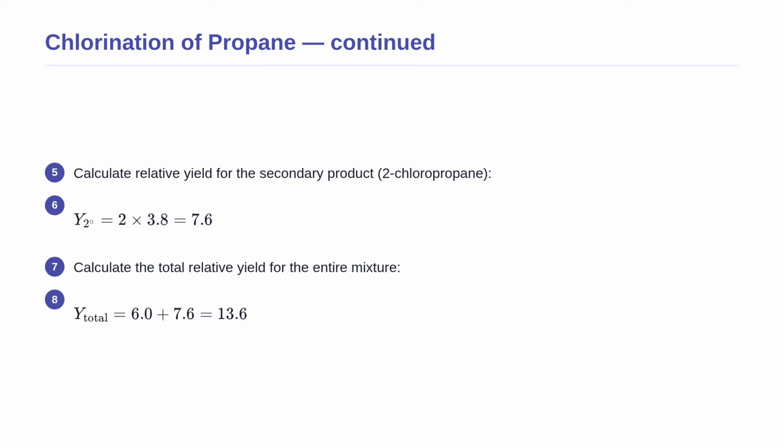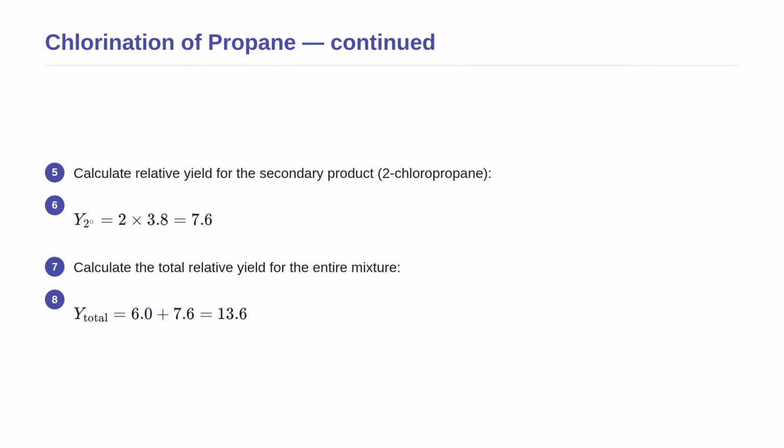Continuing with our chlorination example, we now need to find the relative yield for the secondary product, which is 2-chloropropane. We multiply the 2 secondary hydrogens by the chlorine relative reactivity factor of 3.8 for secondary bonds. This multiplication gives us a relative yield score of 7.6 for the secondary position.